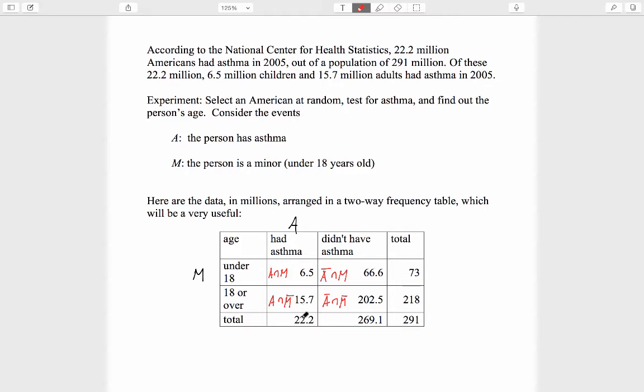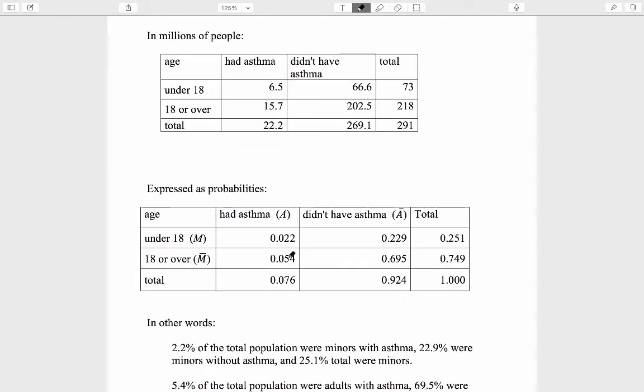This gives a total of 22.2 million people who had asthma, and therefore 269.1 million who didn't have asthma. We also see here that 73 million were minors, and 218 million were not minors. They were adults. That makes for a total of 291 million. Another useful way of expressing the same information is in terms of probabilities.